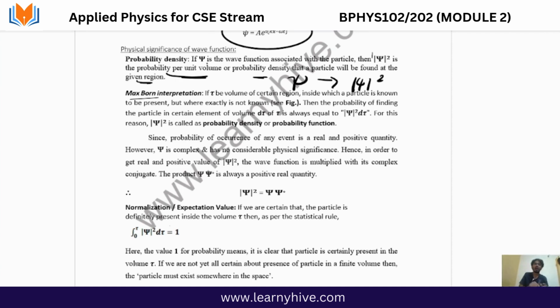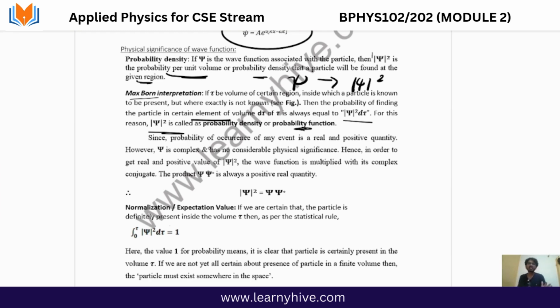Coming to the Max Born interpretation. If a certain region is known to contain the particle, but where exactly it is not known, then the probability of finding the particle in the volume element d tau is always equal to the mod of psi squared times d tau. For this, the mod of psi squared is called the probability density function. The same thing is what the Max Born interpretation is also saying.